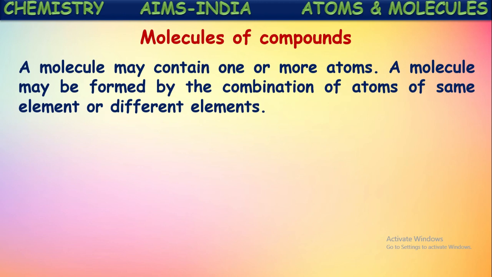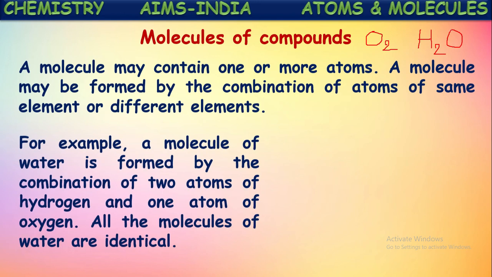For example, if you see the oxygen molecule, what is the molecular formula of the oxygen molecule? O2. It means two atoms of the same element, oxygen, combined together to form the oxygen molecule. One more molecule, let us see an example, the water molecule. It is formed by the combination of two different kinds of elements' atoms: two atoms of hydrogen and one atom of oxygen. In this way, molecules may be formed by the combination of atoms of the same element and even atoms of different elements also.